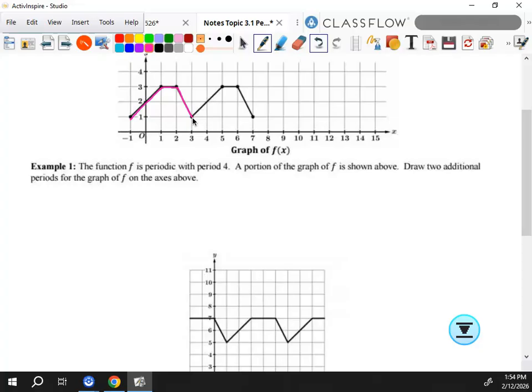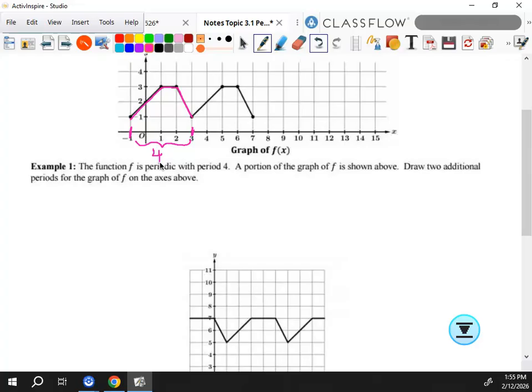We agree with that? Could I also take the whole thing that was printed and just repeat that? I could, right? But when we are looking for a period, we are usually looking for the smallest possible number to be that period. So here, if I start at -1 and go to 3, this distance right here is 4. So the period for this function is 4.